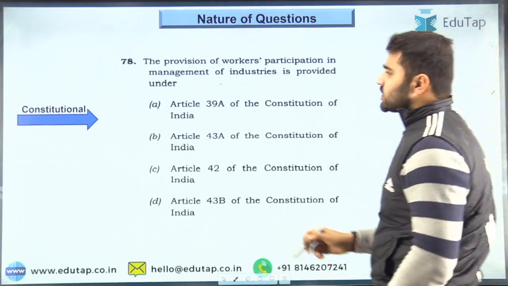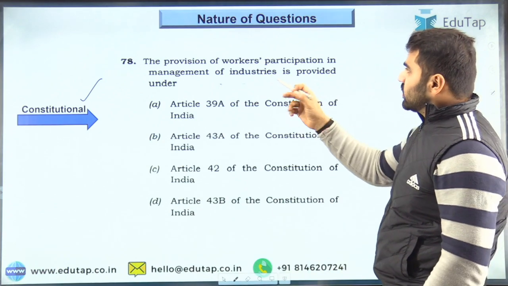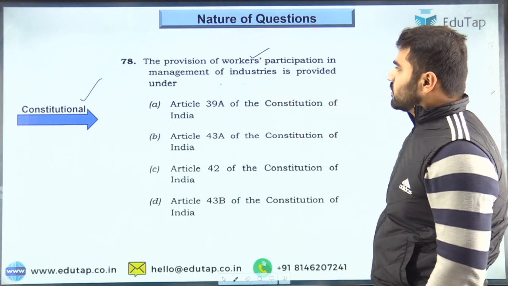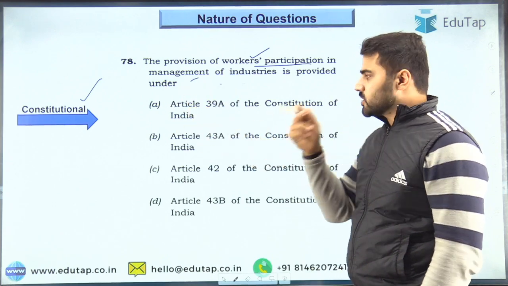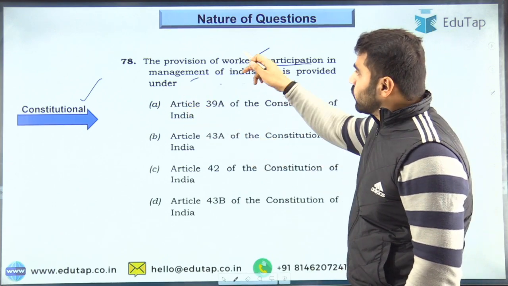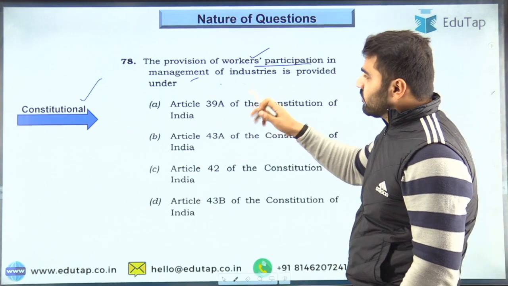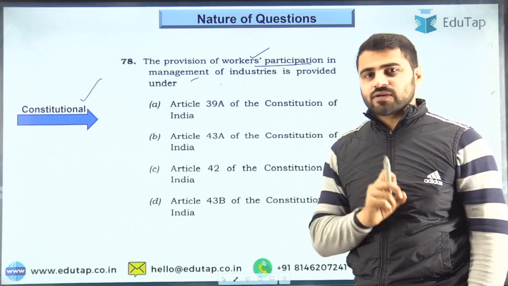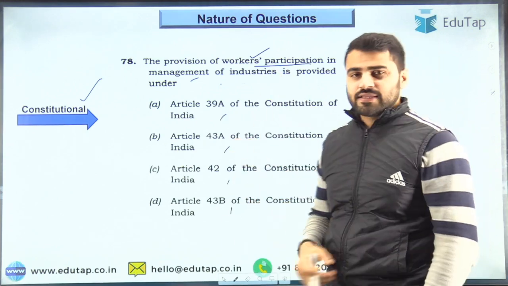The third category is constitutional based questions. So here you can see the question on the provision of workers' participation in management. This topic we have discussed in the syllabus part, right? Just in previous slides. So here you can see: the provision of workers' participation in management of industries is provided under which of the following articles of the Indian Constitution. So your options are given, right? So you have to mark the right answer.